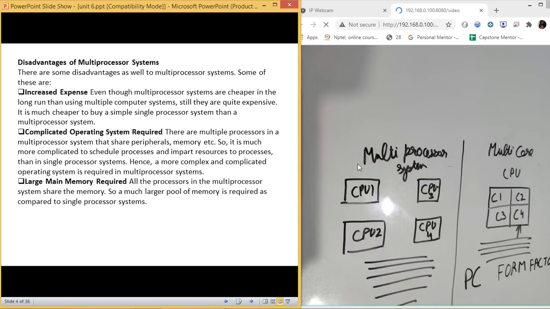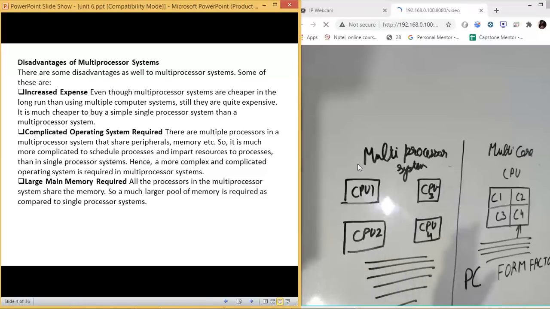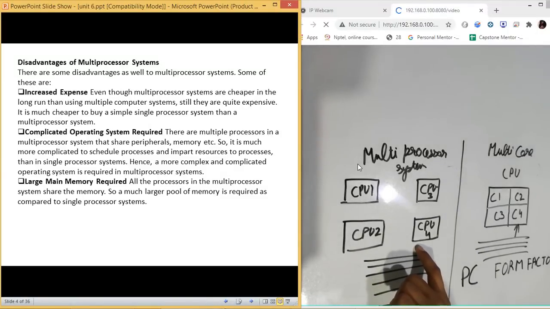Like it starts from the CPU. If the CPU is smaller, then we are able to have a small form factor. Whereas in the case of multi-processor systems, if the number of processors is more, it will require more memory. If more memory is required, it will require more RAM as well inside a single system.